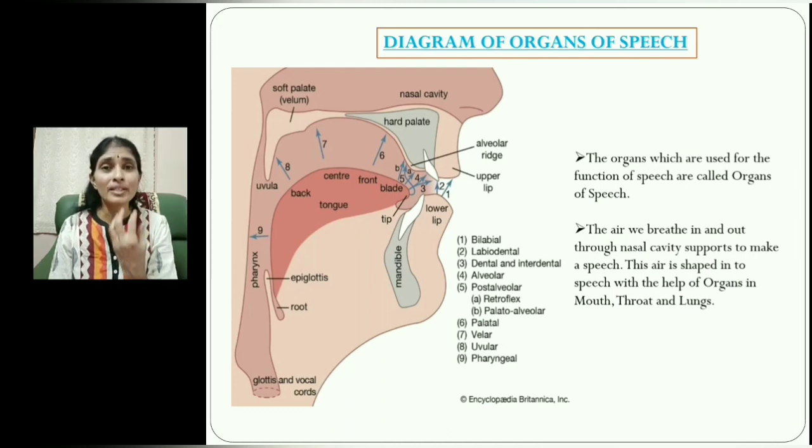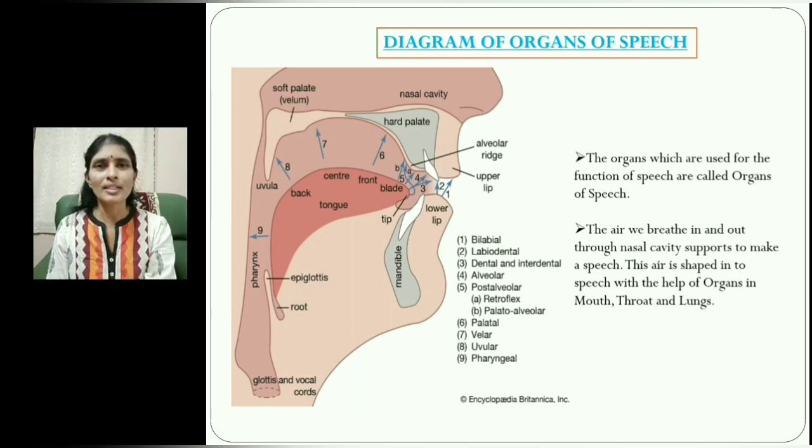The air we breathe in and the air we breathe out through the nasal cavity supports to make our speech, and the air is shaped into speech with the help of the other organs like mouth, teeth, tongue, throat, and also lungs.